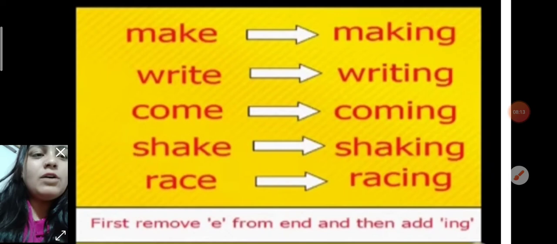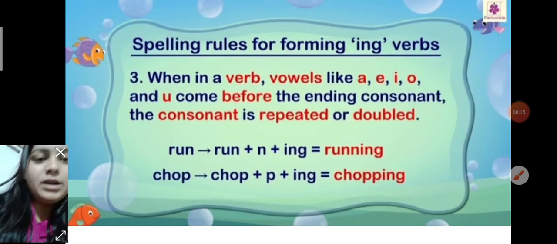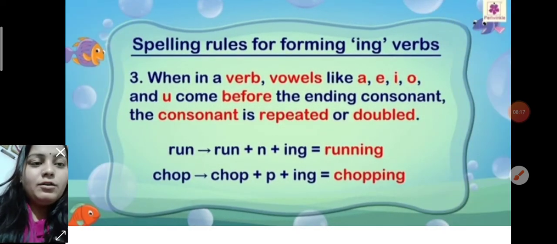Okay, now next one is your rule number three.